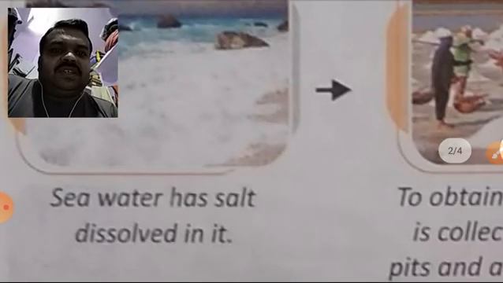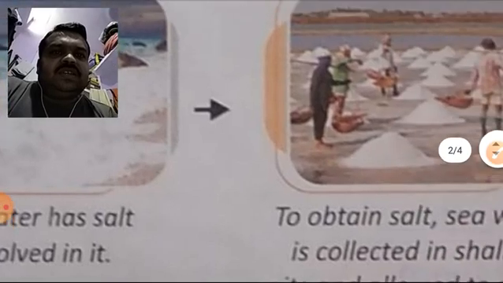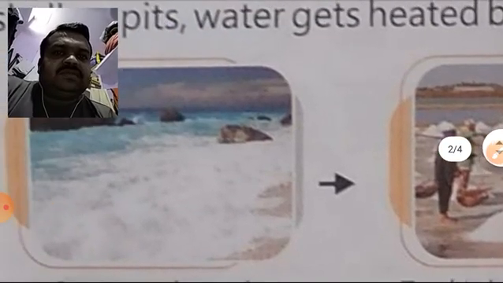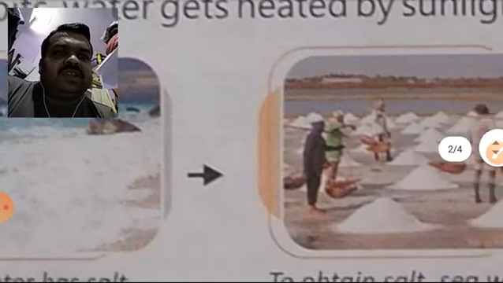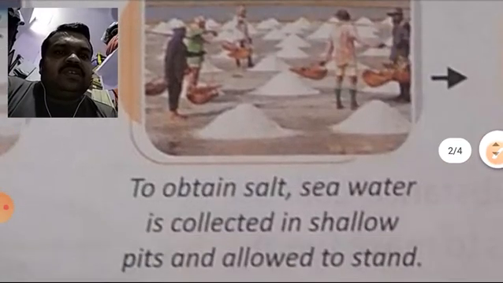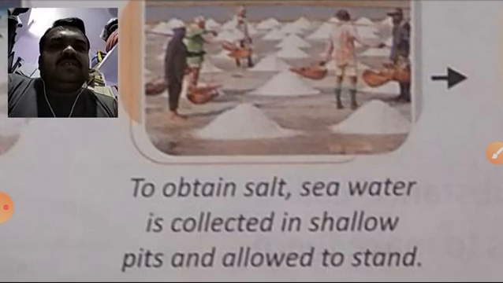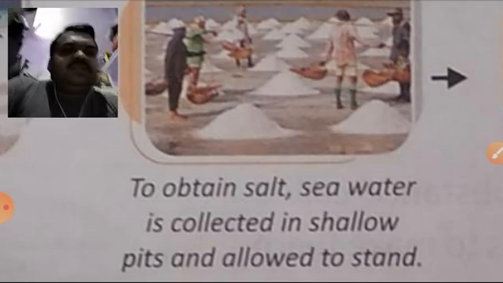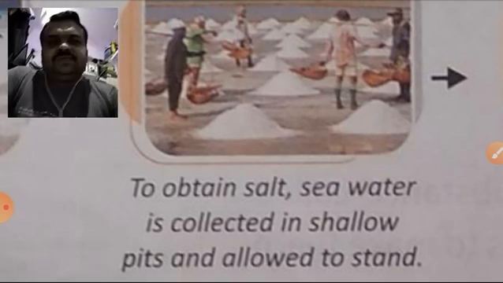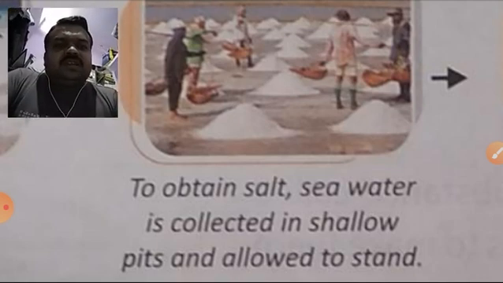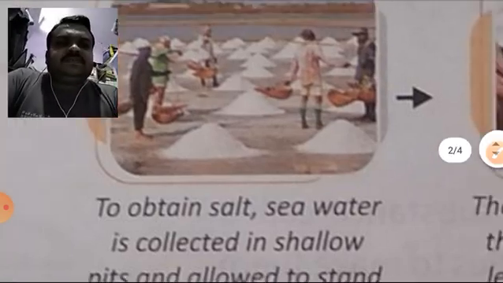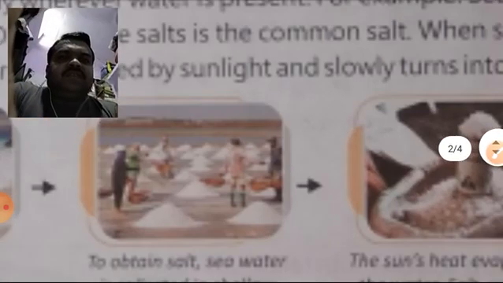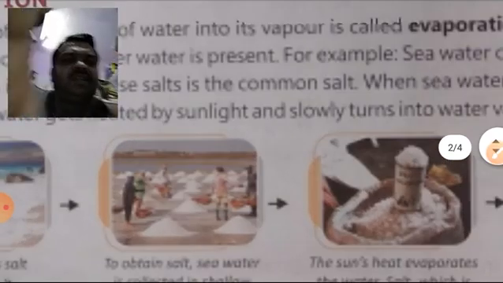As you are looking here, it is written that seawater has salt dissolved in it. In the first figure you are looking at seawater. In the second, to obtain salt, seawater is collected in shallow pits. The people make small pits near the shore and fill them with water, and the water evaporates and they collect the salt.